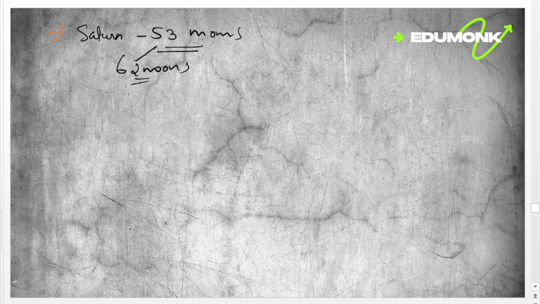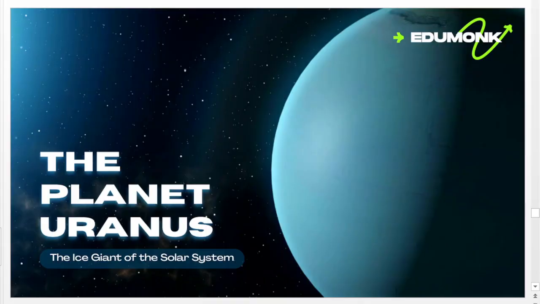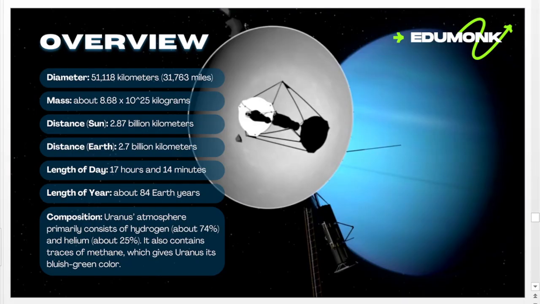We can move to the next planet, Uranus. Its diameter is 51,118 kilometers. Mass is about 8.68 times 10 raised to 25 kilograms. Distance from Sun is 2.87 billion kilometers. Distance from Earth is 2.7 billion kilometers. Length of the day is 17 hours and 14 minutes. Length of the year is 84 Earth years.